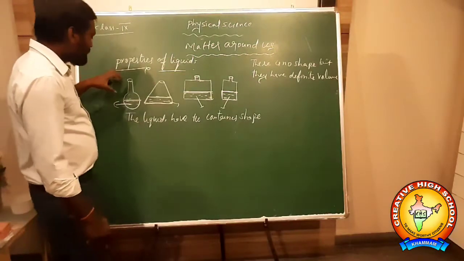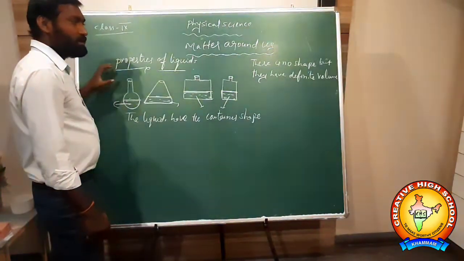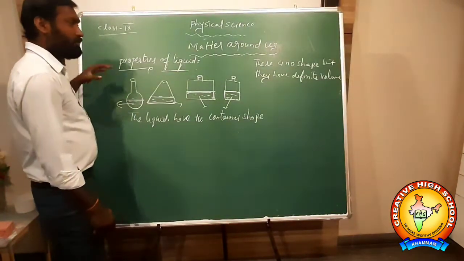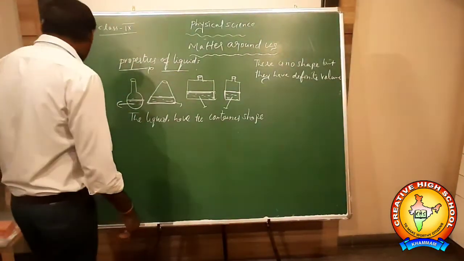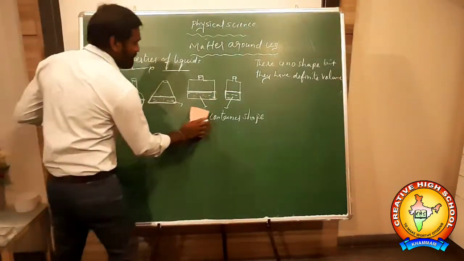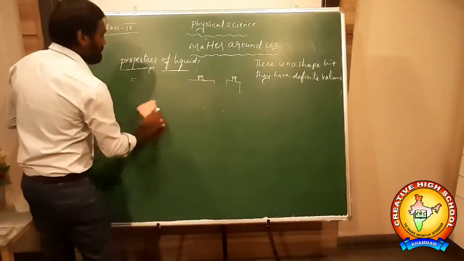So the liquids have no shape of their own, but they take the container shape and they have different volume. They don't have a shape, but they have a particular volume.